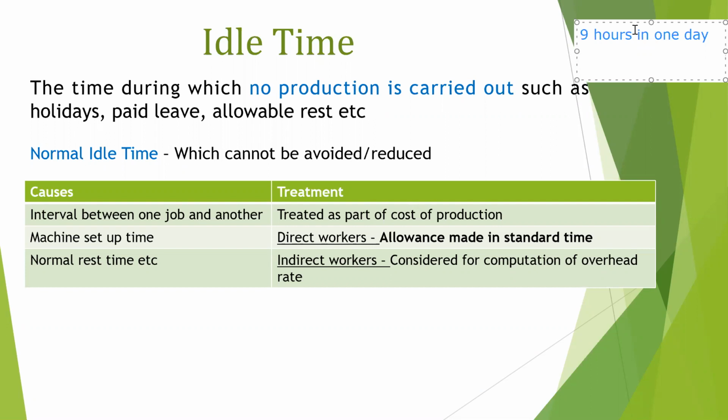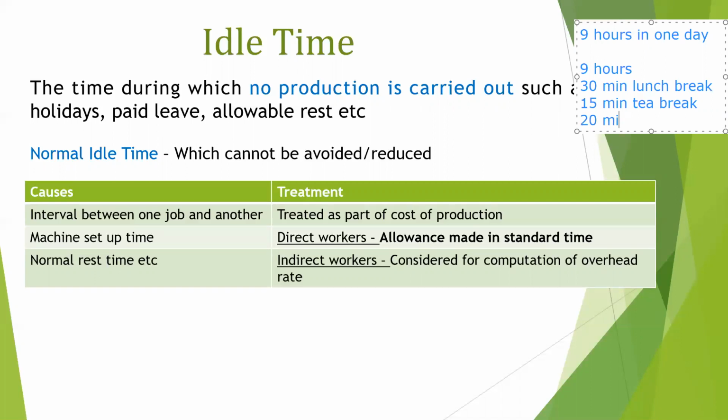So suppose during these 9 hours, he'll take a 30-minute lunch break, and a 15-minute tea break. Then when the person has reported for his work in the morning, first he might have to start the machine so that the production can begin. Now the machine can take say 20 minutes to begin functioning. During these 20 minutes, no production activity will be carried out.